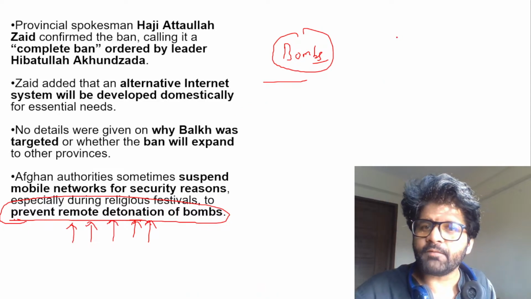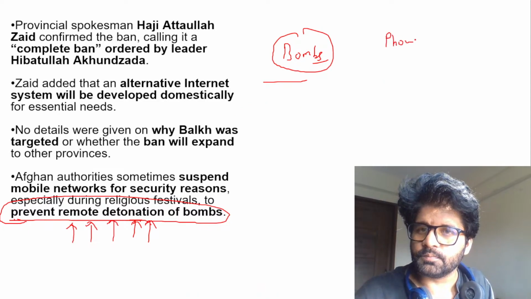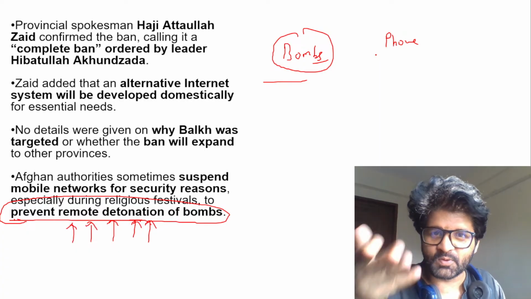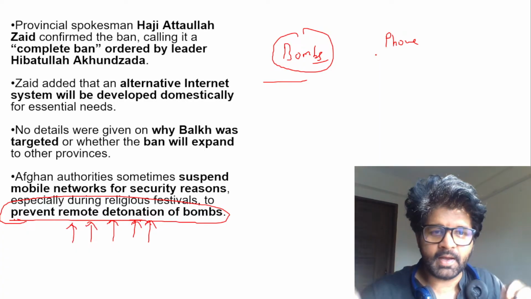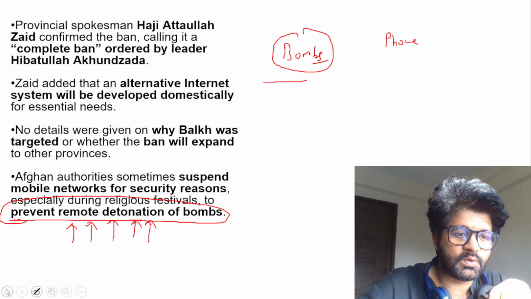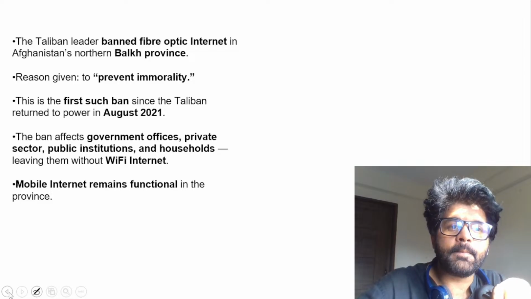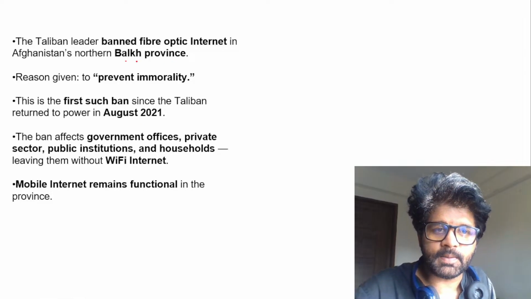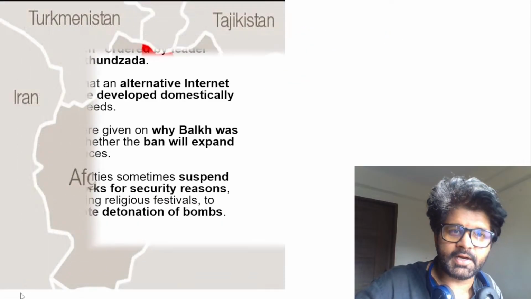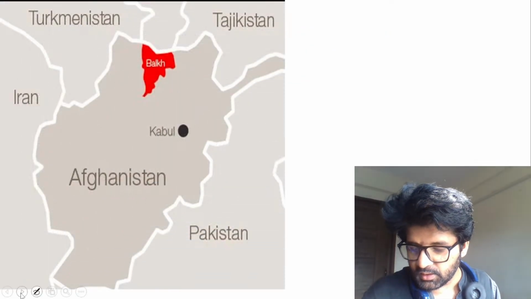Here they have not banned phone internet, like we have just seen. I was connecting with a phone hotspot, and what was the condition? Now Wi-Fi is working, see, everything is fine. So this is the power of Wi-Fi, the power of a wired connection. So they have banned fiber optic internet in the Balkh province. Now let's have a look at Balkh province. What is so special there? Why are they doing what they are doing? We are trying to delineate this whole thing.